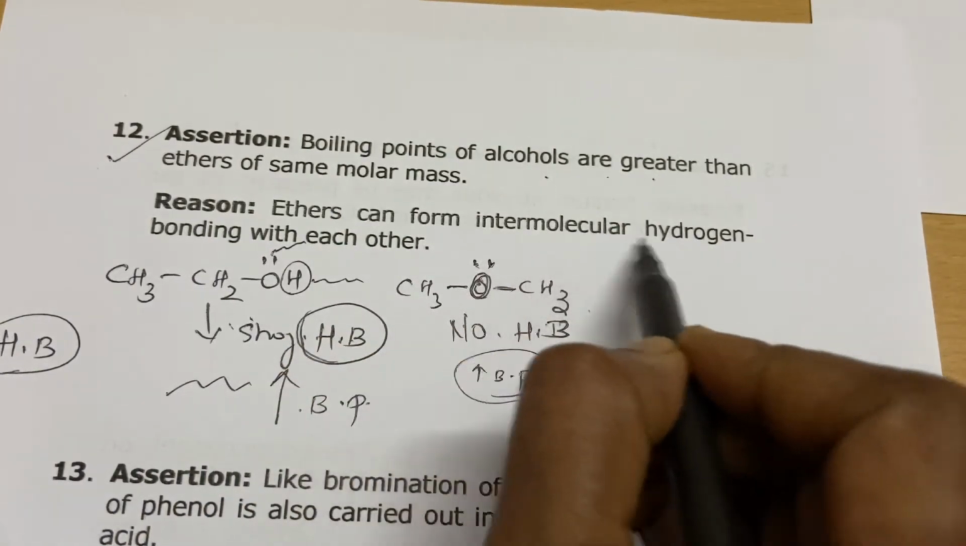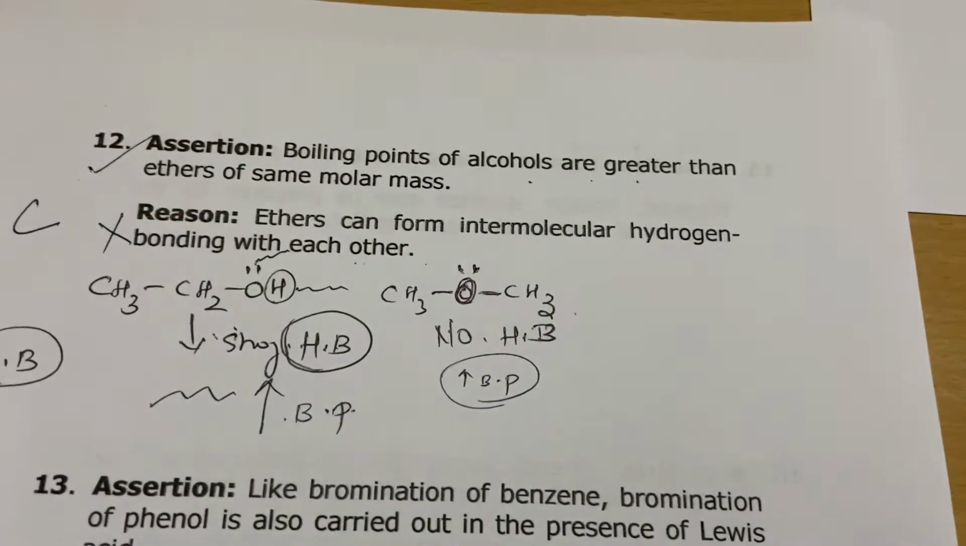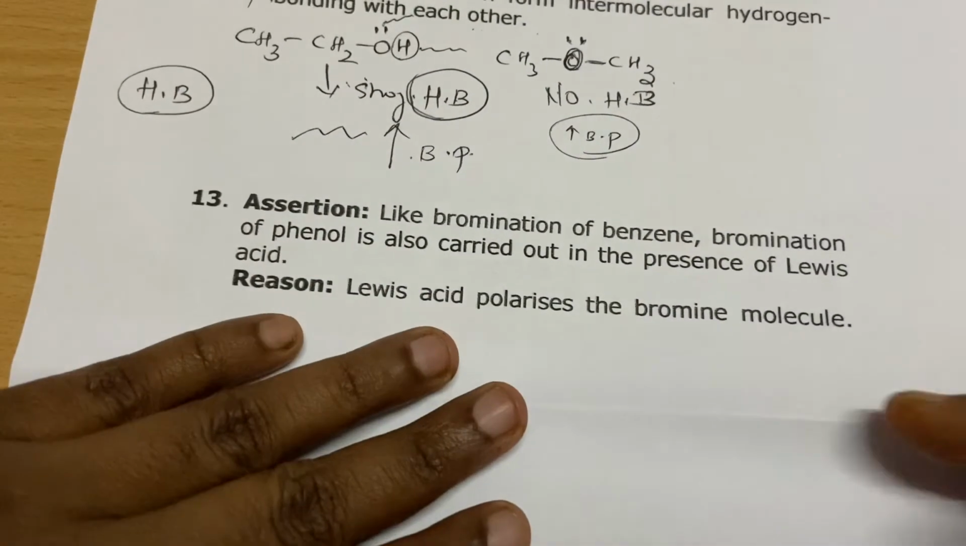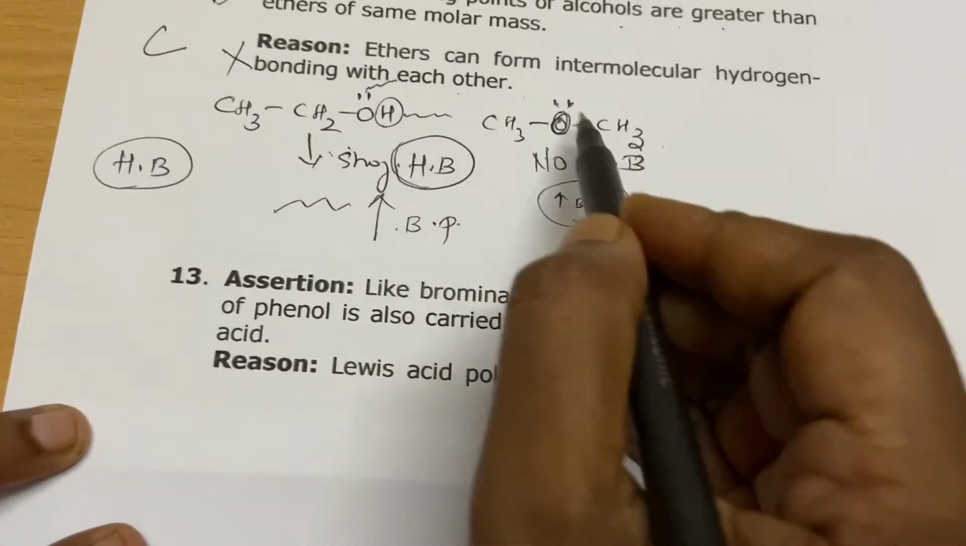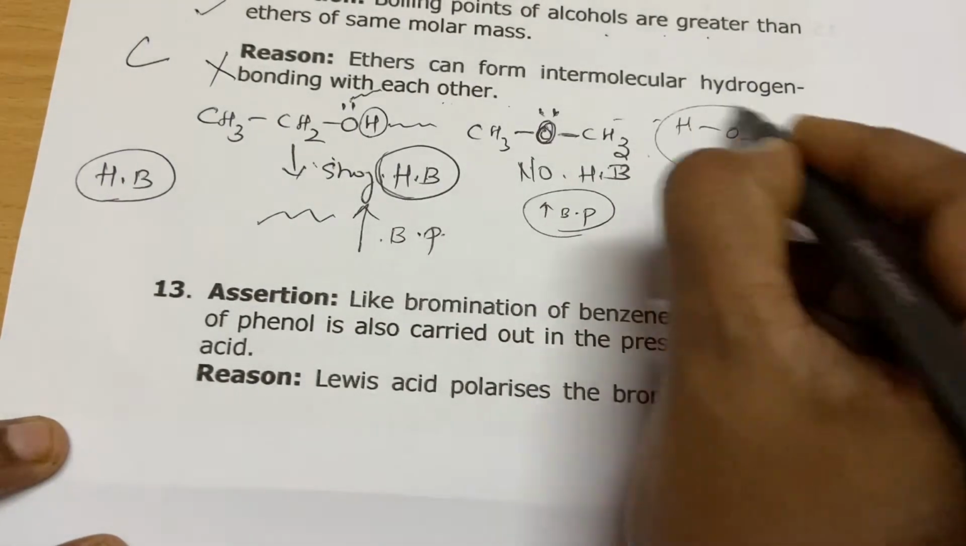Ethers can form intermolecular hydrogen bonding with each other. This is a wrong statement. So option C, ether can form hydrogen bonding with water. It cannot form hydrogen bonding with another ether. Okay, because there is no hydrogen here, but it can form with water. It needs a proton to form hydrogen bonding.